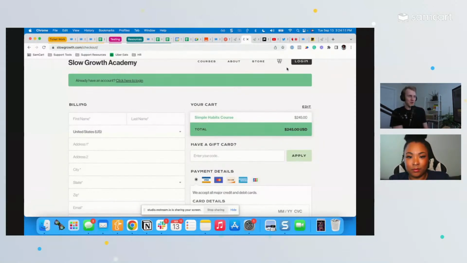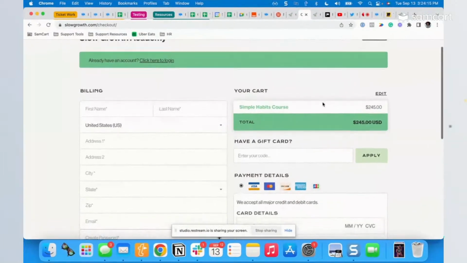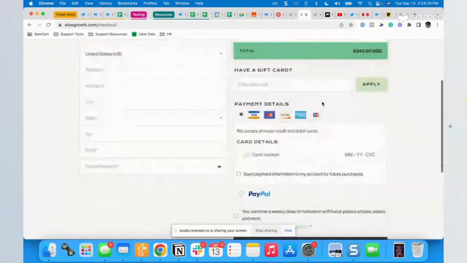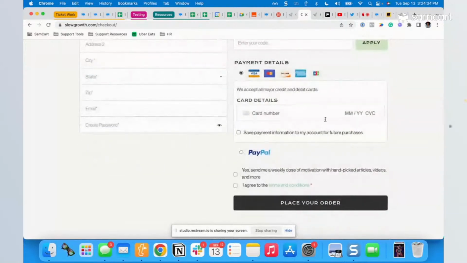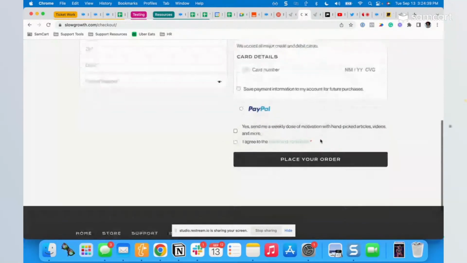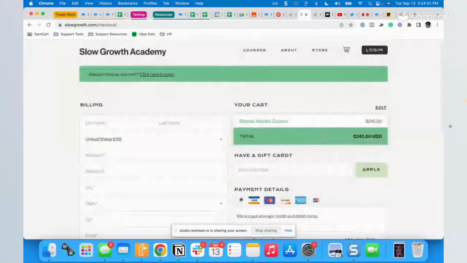Now I've got my credit card. But let's go through this checkout page. What information is on here? What are they asking for? Yeah, so they're asking for your standard kind of information. They want your name, your billing, and it looks like there's an opportunity to create an account, so you can come back, or that might be to set up the course, to make sure that you can get logged in. You've got code, then you've got your payment choice, whether you want to receive articles or not in your email inbox, and then your terms and conditions. But I'm not seeing anything else.